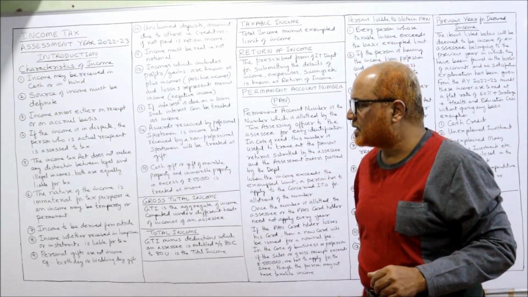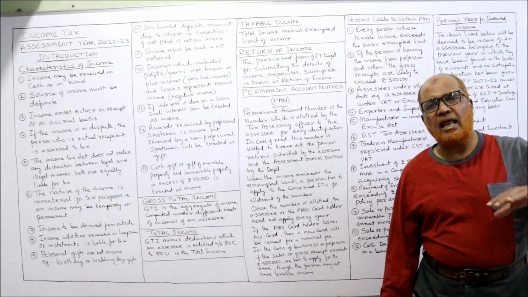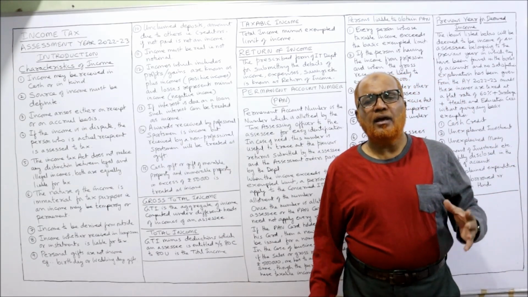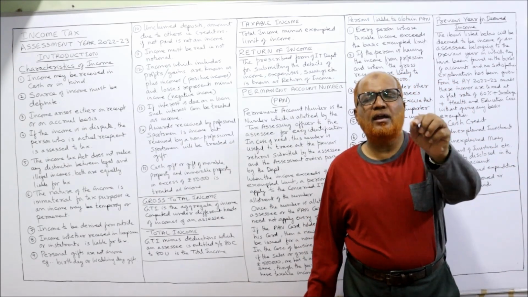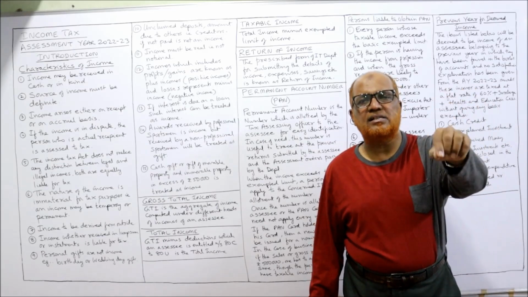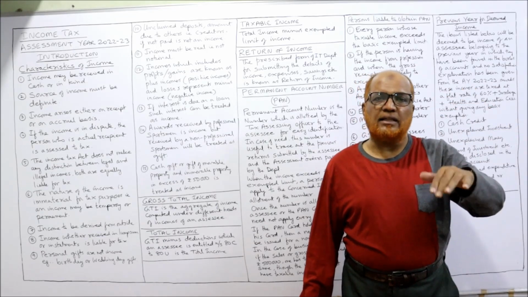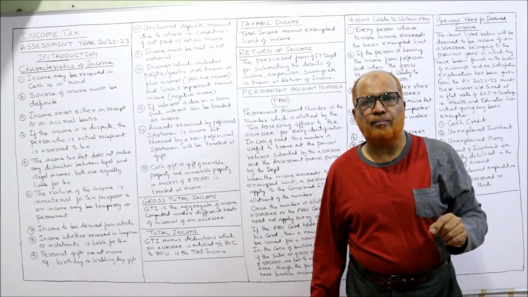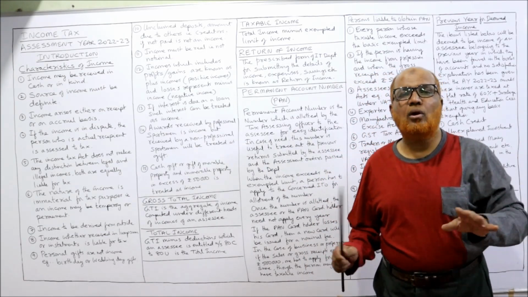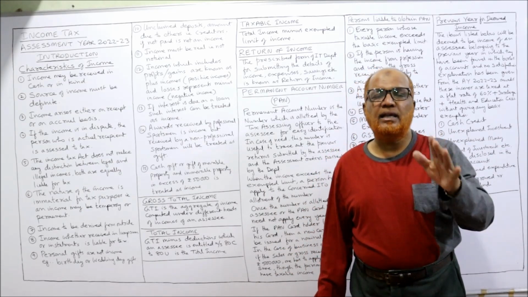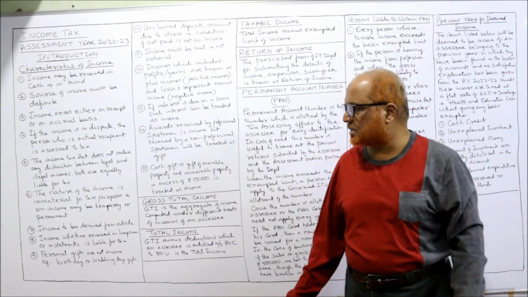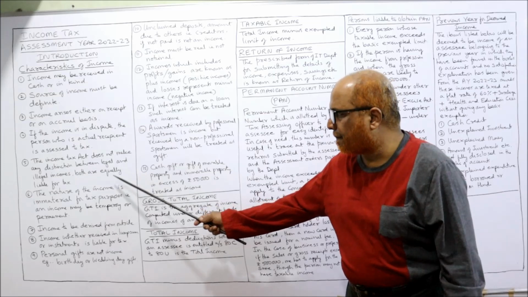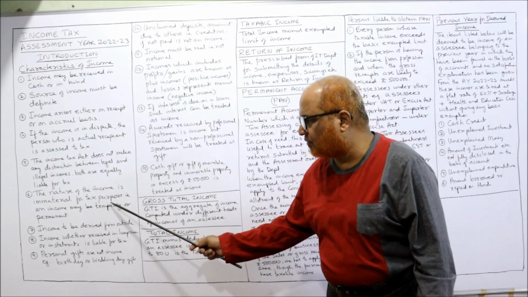Next one, the Income Tax Act does not make a distinction between legal and illegal income. The Income Tax Act says every income is taxable, whether it is legal or illegal. Other acts are there which will take action against illegal income, but the Income Tax Act is not bothered about the legality of income. Every income is taxable.